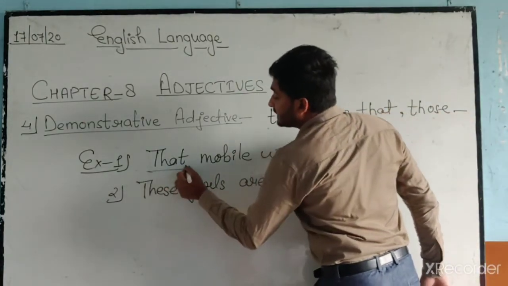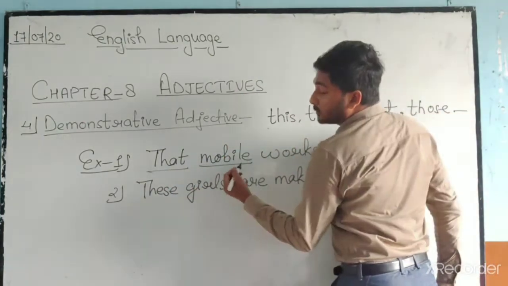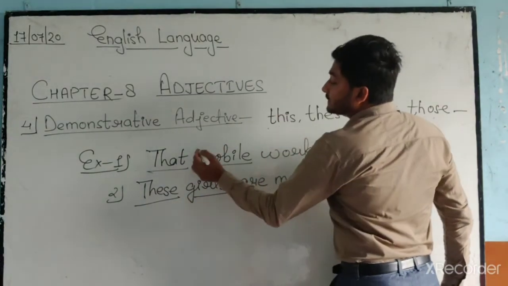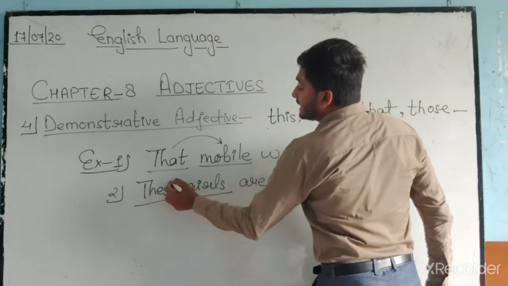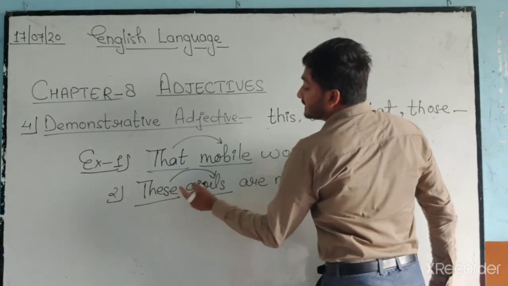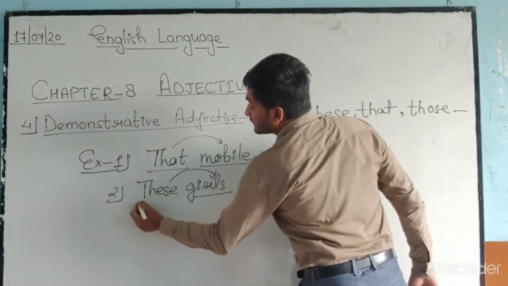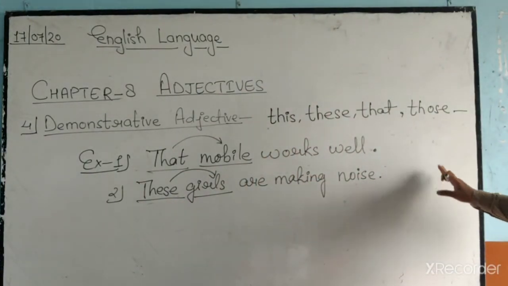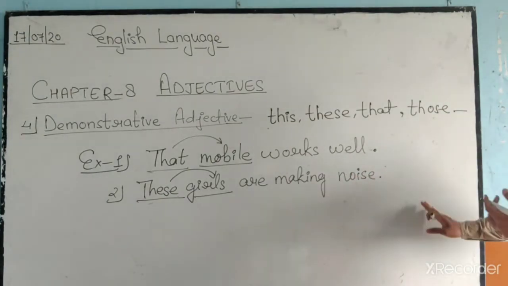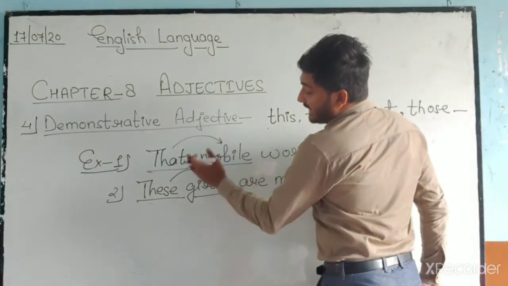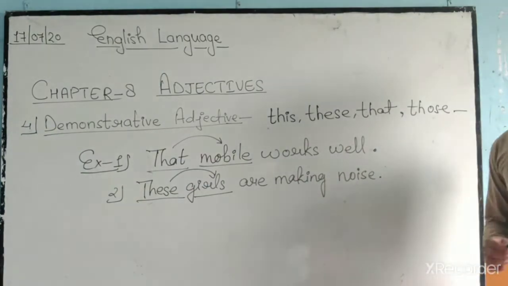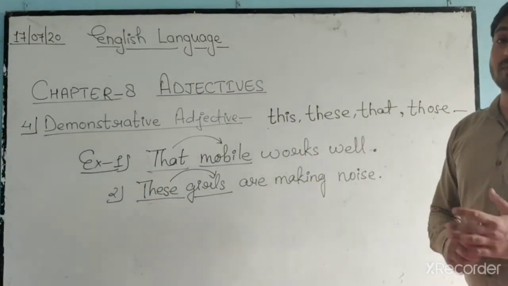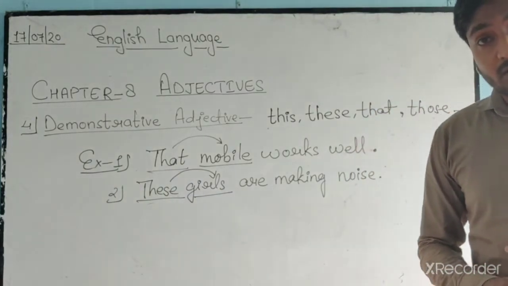Now here you can see that is followed by mobile. These is followed by girls in the second sentence. So that is for mobile and these is for girls. So, that mobile works well. These girls are making noise. So here we have that and these as demonstrative adjectives. Okay. Now come to the next one, which is number 5, interrogative.